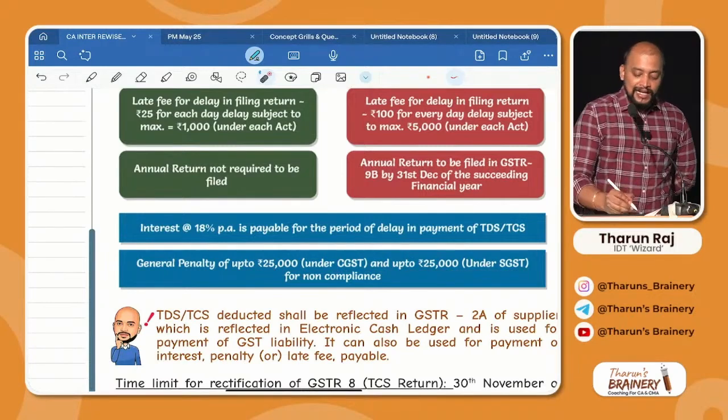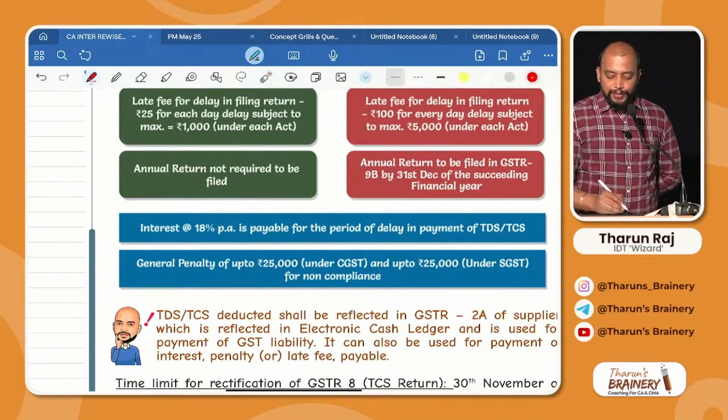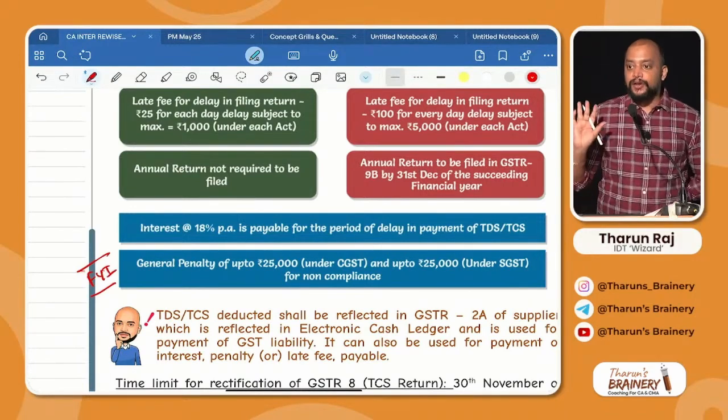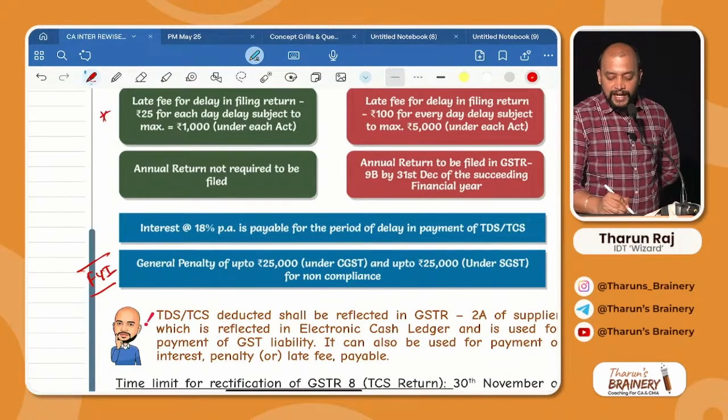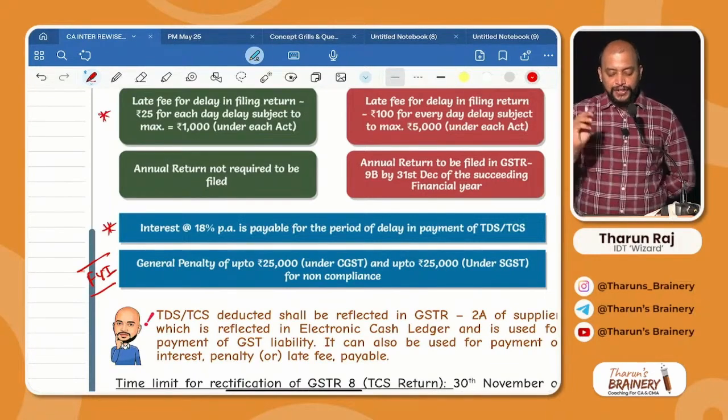under SGST. Even this penalty, if you are not remembering, it's okay. This is for your information, not for exam. But what you need to remember is this late fee and this interest provision.